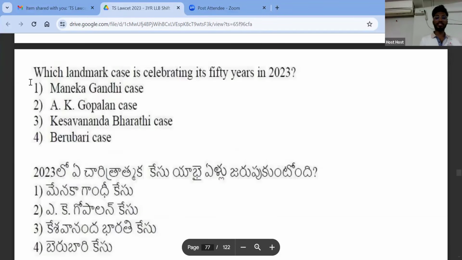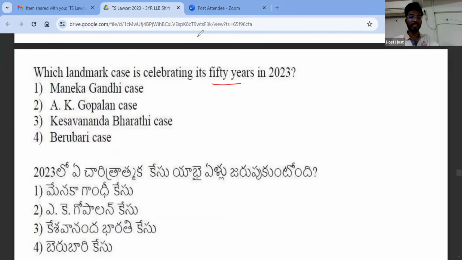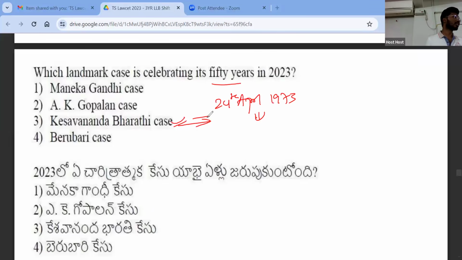Which landmark case is celebrating 50 years in 2023? Can somebody answer this? I know that I already told you that this question will come and has already come in the exam. So it is Keshwananda Bharti case. On 24th April 1973, Supreme Court delivered its judgment in Keshwananda Bharti case, right? Last year also I told my students that this question will definitely come in the exam, and this has come already, right? Because last year we were celebrating the 50th anniversary of Keshwananda Bharti case.